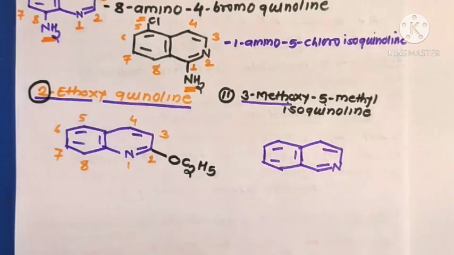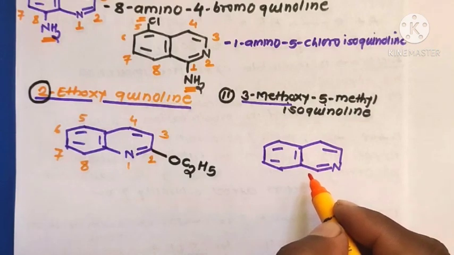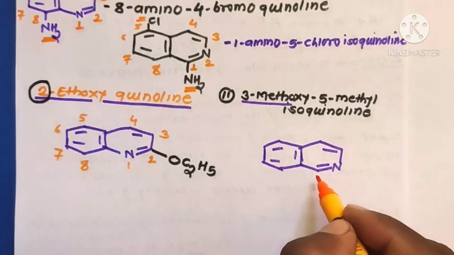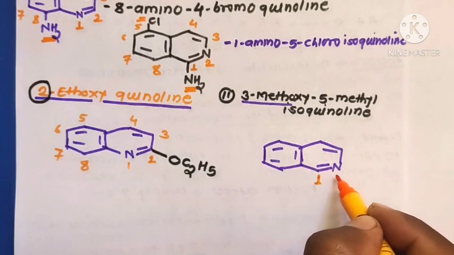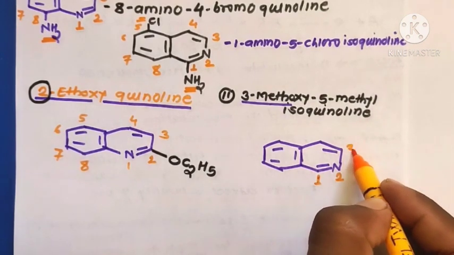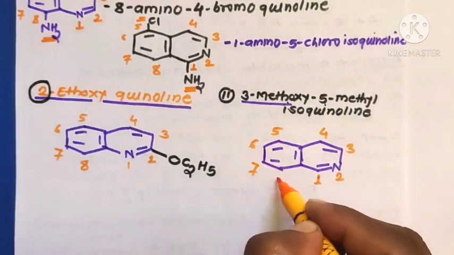According to the IUPAC numbering rules, the numbering starts adjacent to the common carbon atom, 1 to 8.